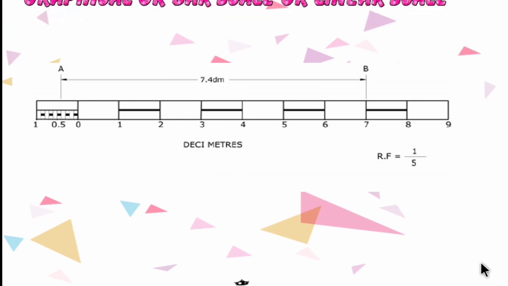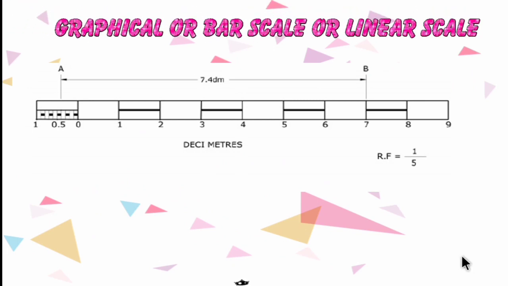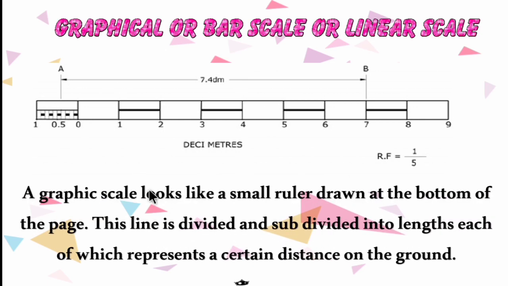The third type of scale representation is graphical or bar scale or linear scale. So this is the third type of representation, that is called graphical or bar scale or linear scale. A graphic scale looks like a small ruler drawn at the bottom of the page. This line is divided and subdivided into lengths, each of which represents a certain distance on the ground. So a graphical scale is like a graph. It is drawn like a graph.